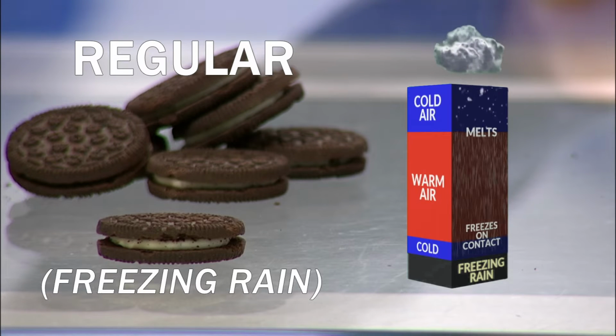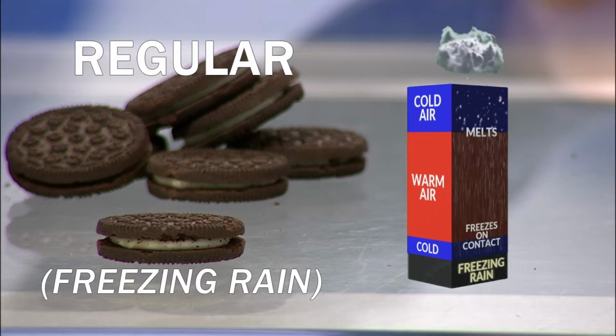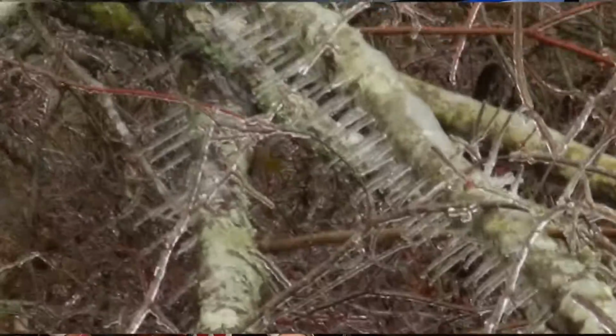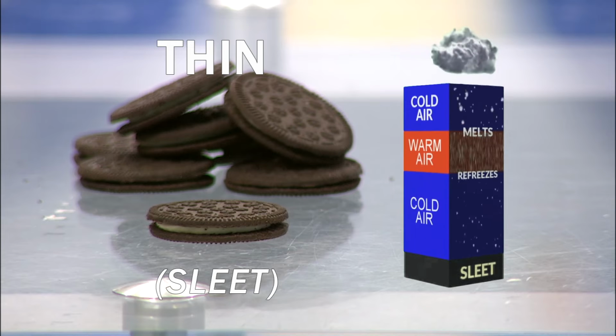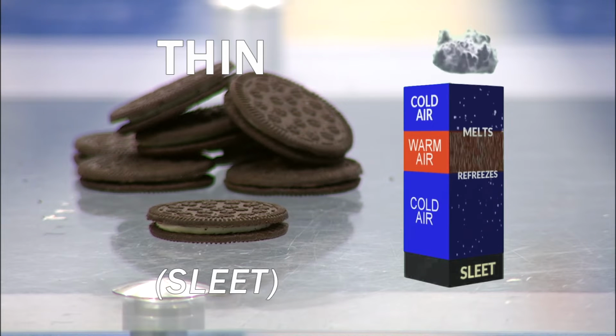Snow melts and falls as rain most of the trip down, but encounters a pool of cold air near the surface, cooling it down, but not long enough for it to freeze as it lands, and it instantly freezes on surfaces like power lines, roads, and tree limbs. We don't want this. But if that wedge of warm air high up in the atmosphere is even shallower, let's say this Oreo thin, there's more time for that melted snow to refreeze into ice pellets, or sleet.